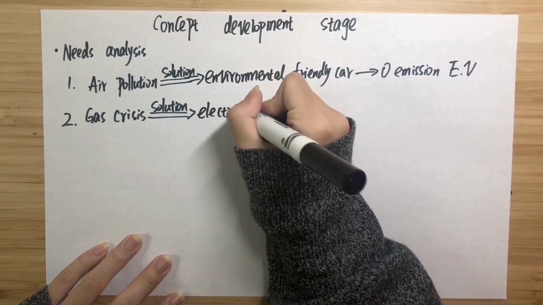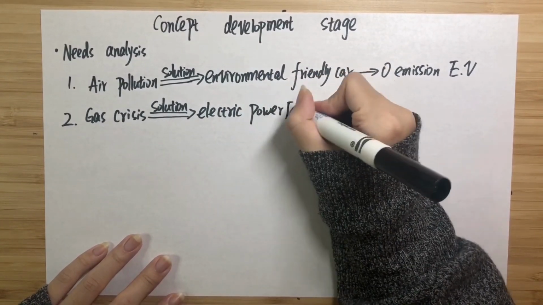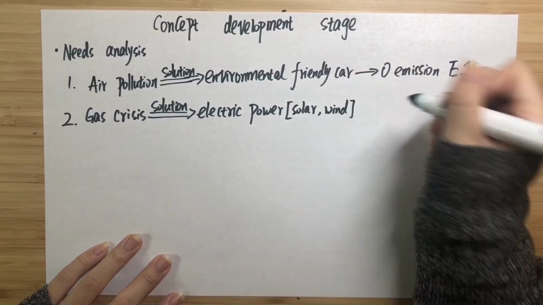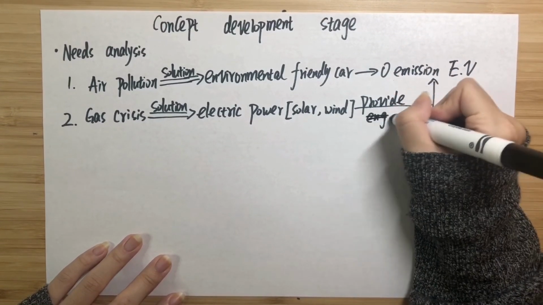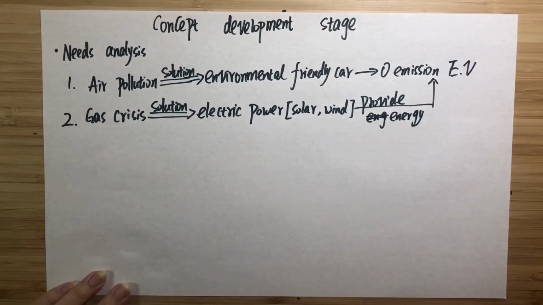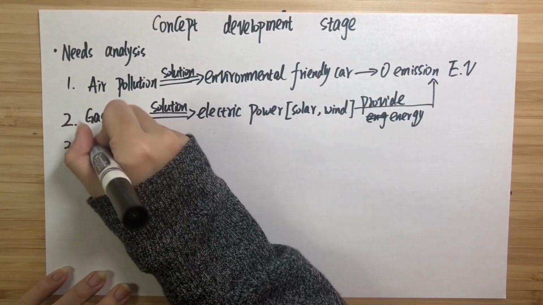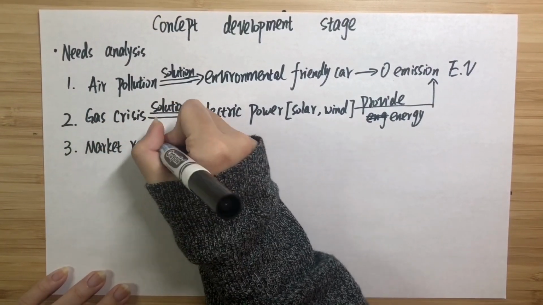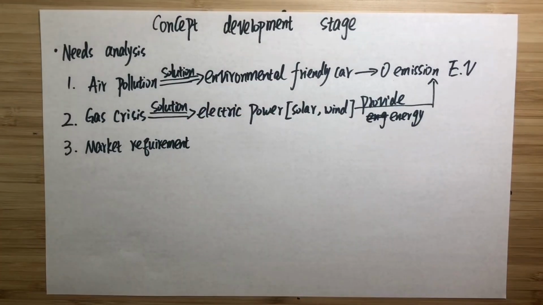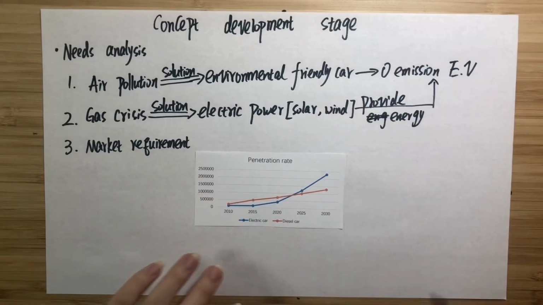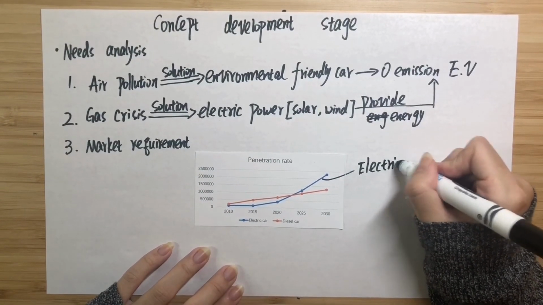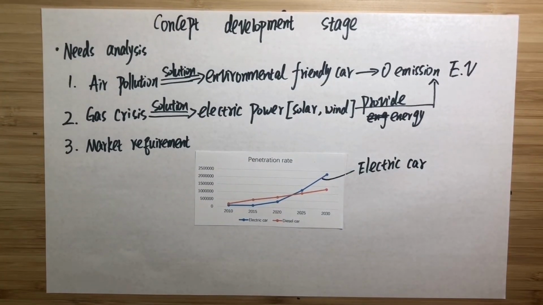Another advantage of electric cars is that electric power can be produced in so many ways. We can get electric power from solar power, wind power, thermal power, etc. But fuel cars are powered only by gasoline. In addition, an investigation initiated by AAA shows that 20% of Americans will choose electric vehicles as their second car.